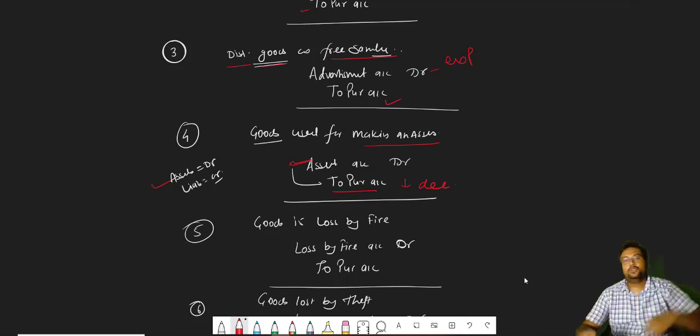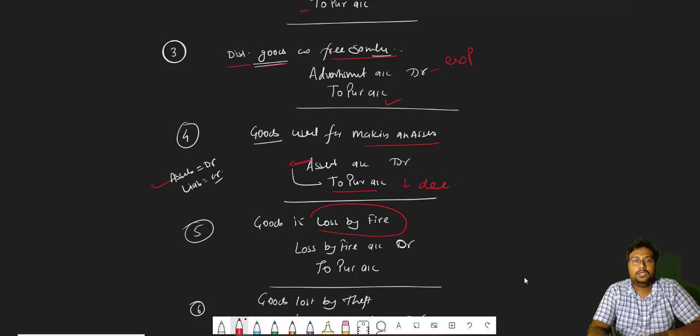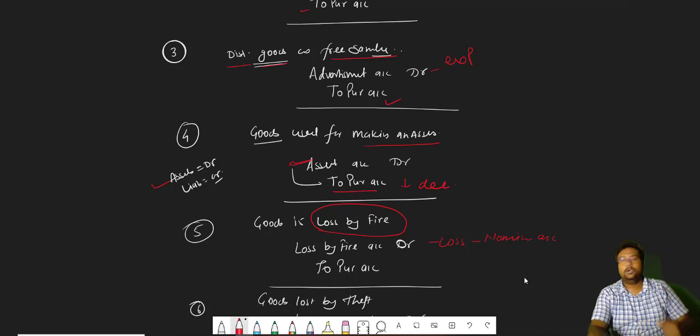So next one is goods lost by fire. So beta, you see here, when goods are lost by fire, it is actually a loss. So all the losses are debited. Nominal account rule is saying that all the losses will be debit. So loss by fire account debit. And what thing is decreased? Our goods. So it will be to purchase account.